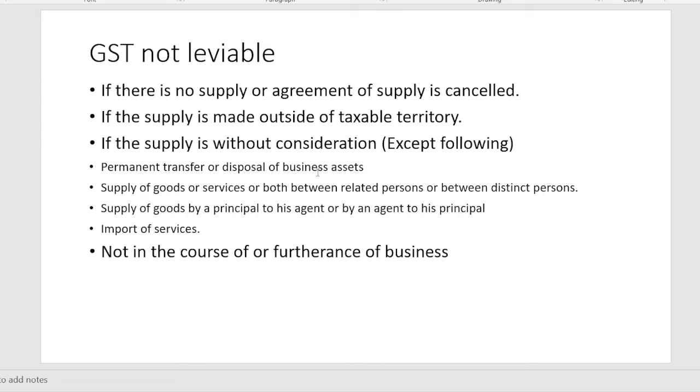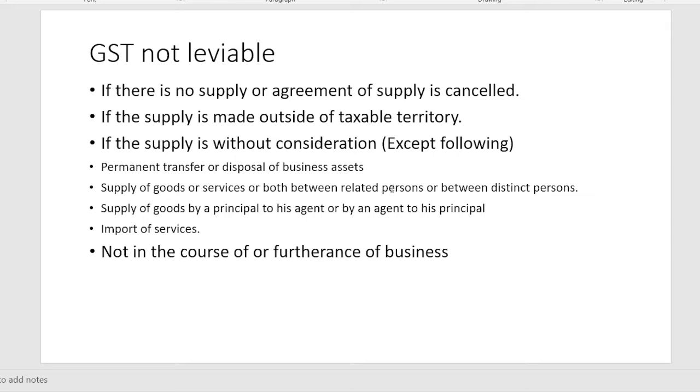So if, for example, there is a holding company and a subsidiary company, and now there is a partition, and in such a case the assets are transferred to the subsidiary company or from the subsidiary company to the holding company, then in such a case, even if consideration is not taken, GST will be levied on the total supply value.